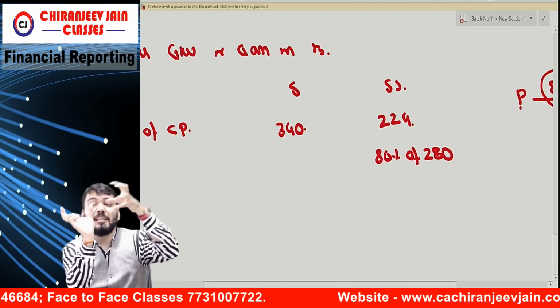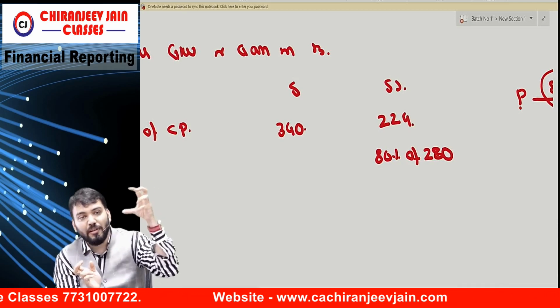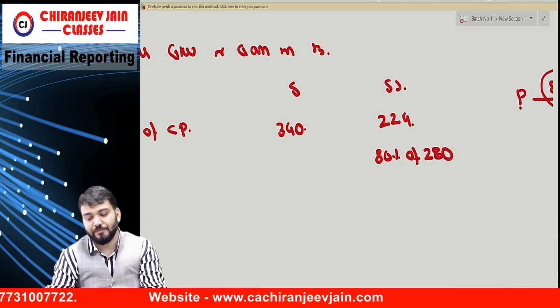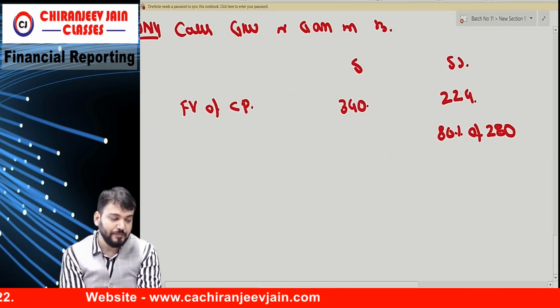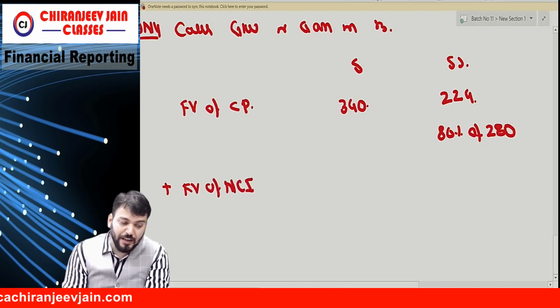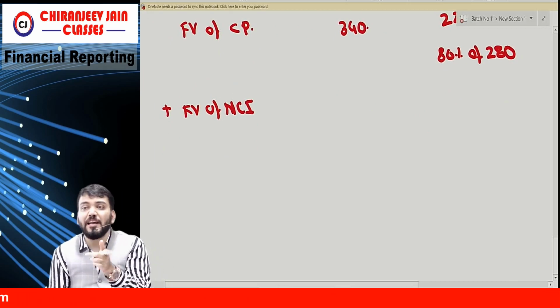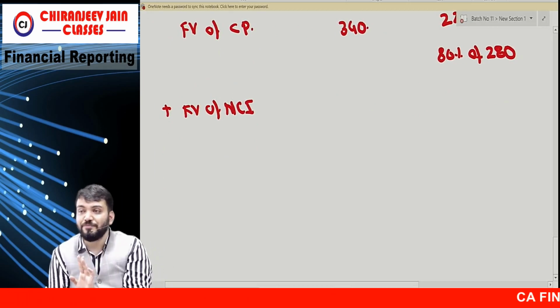So in that investment, 80% share is of the parent company. So 80% therefore we have taken. Then plus fair value of NCI. Correct. They have said fair value will be equal to face value.